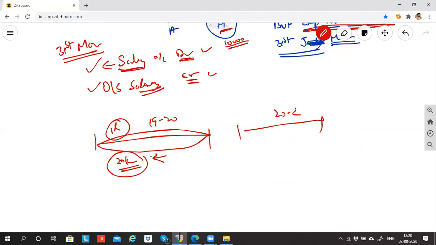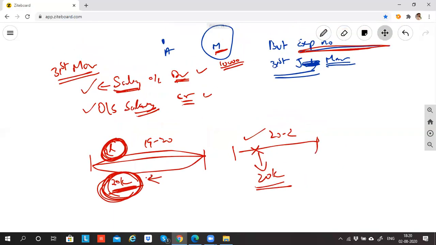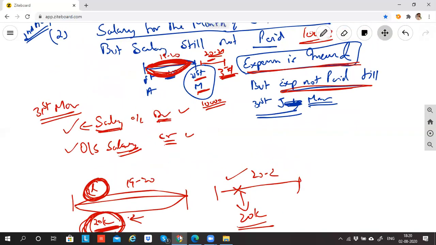So the expense has to be booked in 1920, whether you paid money to Ram or not. If you are paying 20,000 rupees to Ram here, it doesn't mean you will account only here. You have to record the expense here because this is an expense belonging to 1920. Expense means anything which is incurred to earn this income. So if Ram has helped me to earn this income, his expense has to be booked whether you paid the money or not. So I record salary in 1920 because Ram has helped me earn the income of that year.